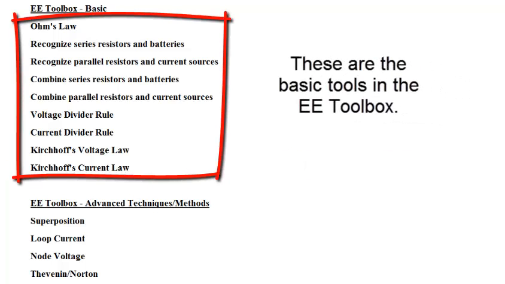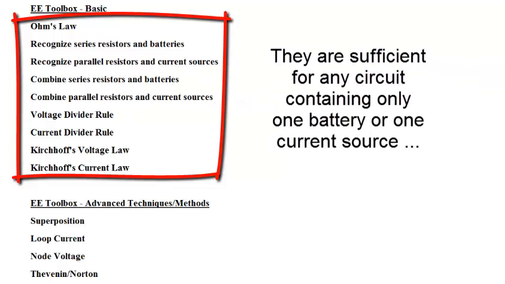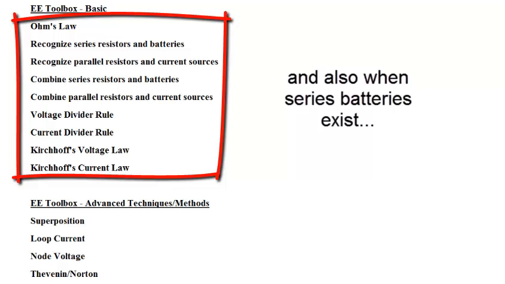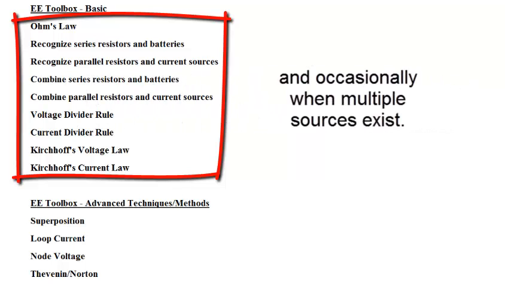These are the basic tools in the EE toolbox. They are sufficient for any circuit containing only one battery or one current source. And also when series batteries exist, and also when parallel current sources exist, and occasionally when multiple sources exist.